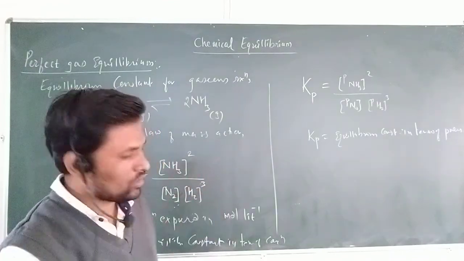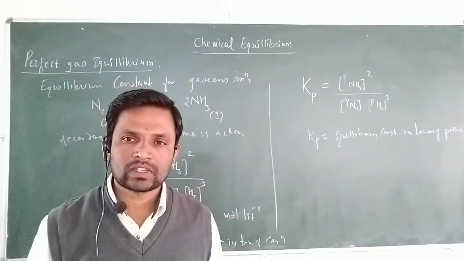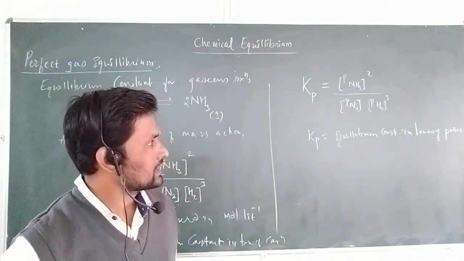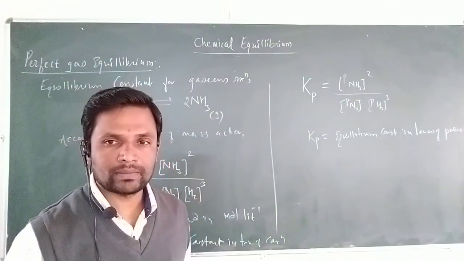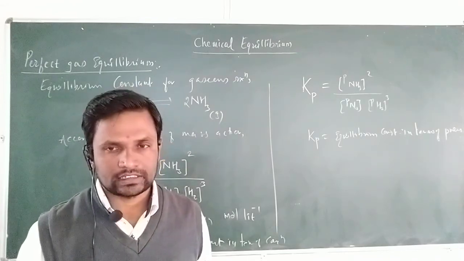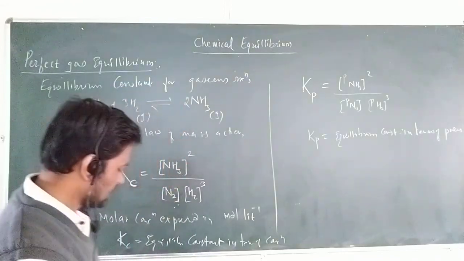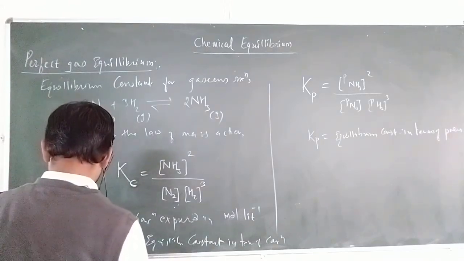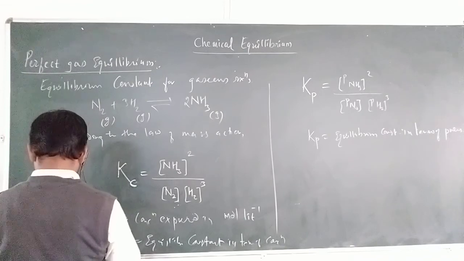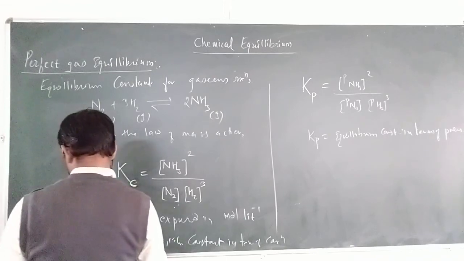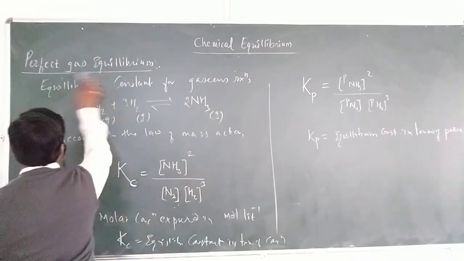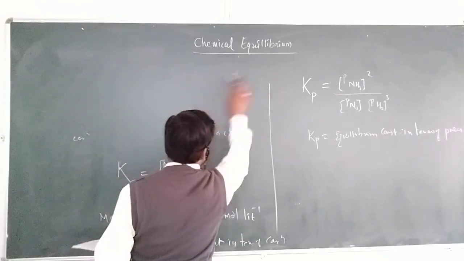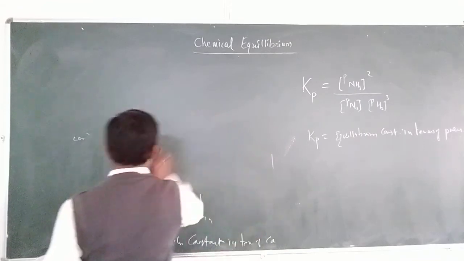So equilibrium constant can be expressed in terms of the pressure, that is Kp equal to partial pressure of product divided by partial pressure of the reactants. Okay. Now let me see the examples here. Let me write some examples so that we can understand. It's very simple. How to write the equilibrium constant? If I take one or two examples, then it's very simple to write.